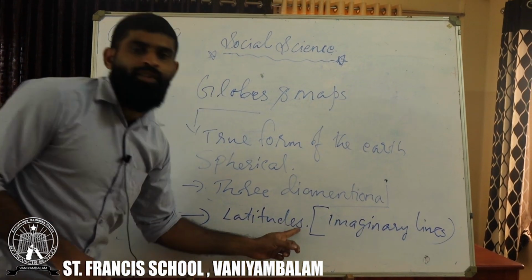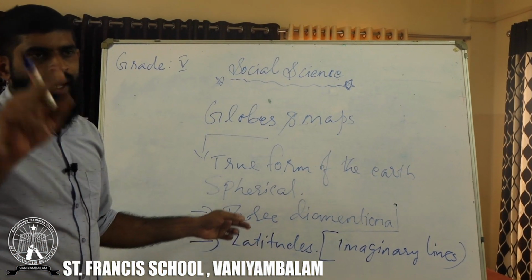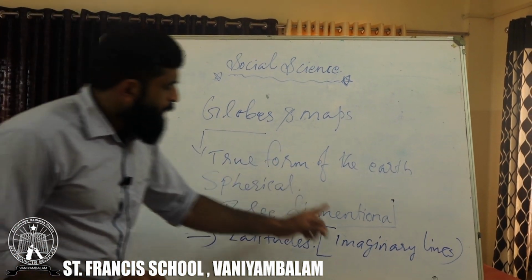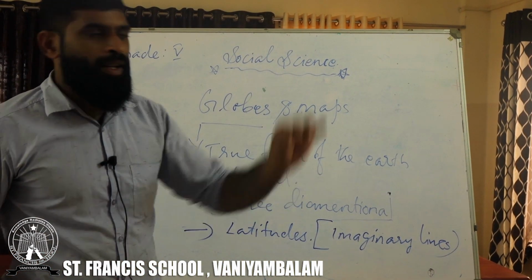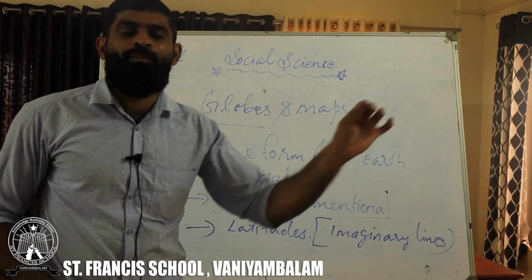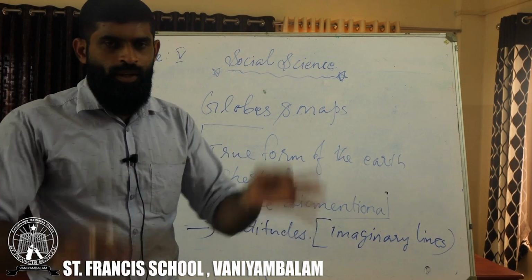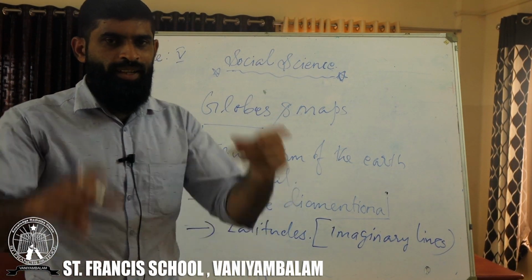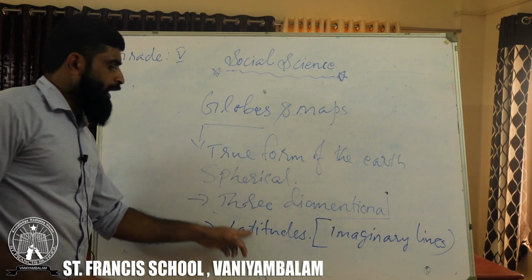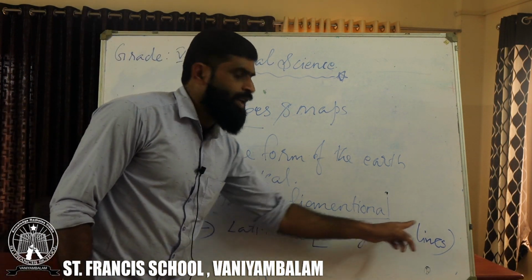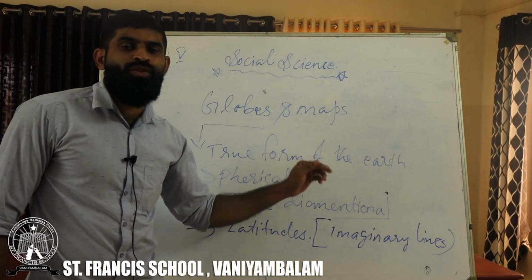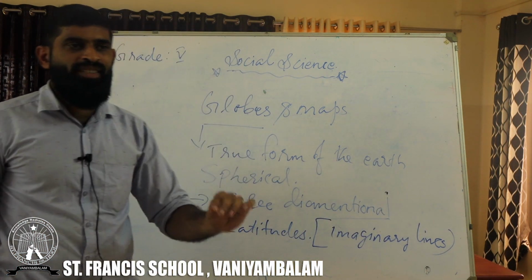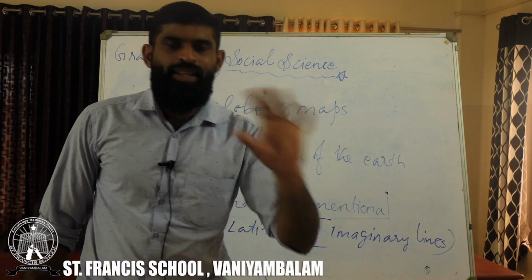They are called latitudes. What is latitude? Latitudes are the imaginary lines used to find a region or a place on the earth's surface very easily.